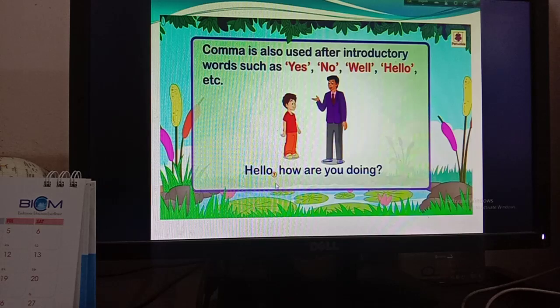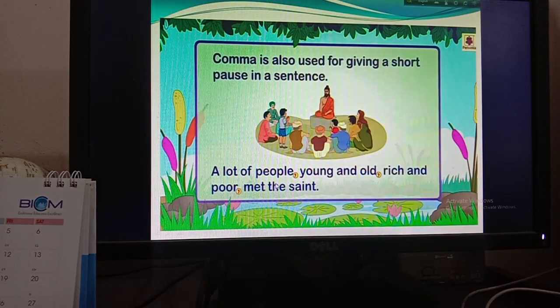Okay boys, now here is another use. Comma is also used for giving a short pause in a sentence. So if we want to give a short pause in a sentence we have to use comma. Example, a lot of people, young and old, rich and poor, met the saint. So you can see that there is a long sentence.